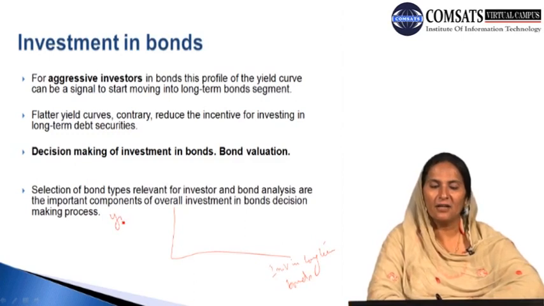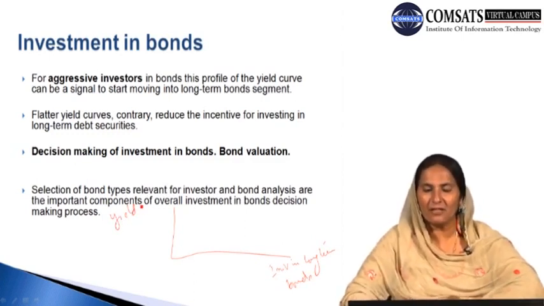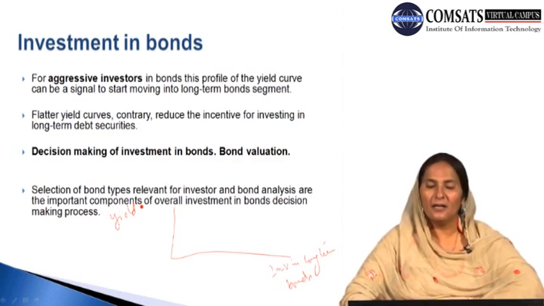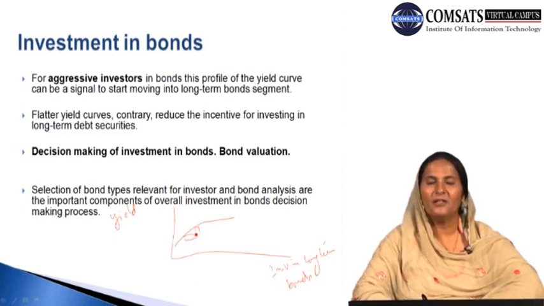Along the vertical axis we have the yield. Along the horizontal axis we have the investment in the long-term bonds and long-term assets. If we have a flatter curve like this, we find that our investors have to invest a lot, for example this much, in order to have a small yield.